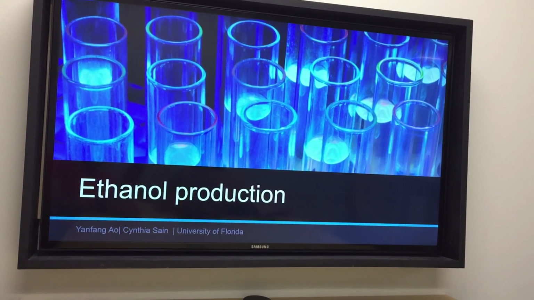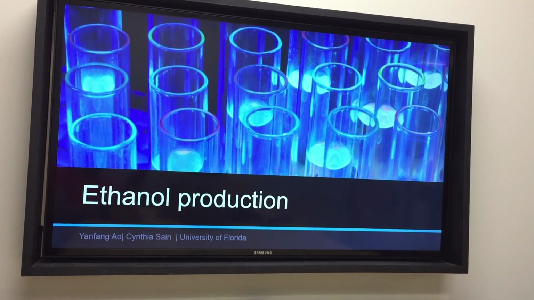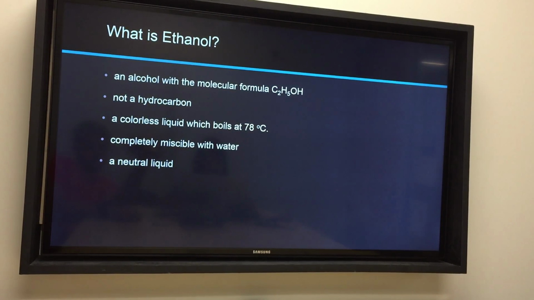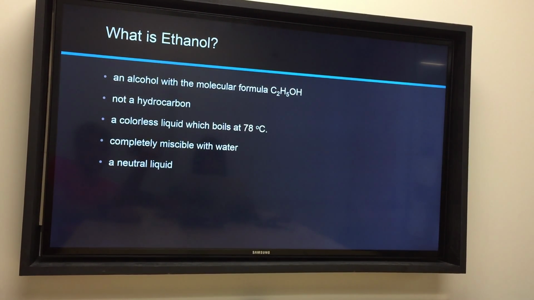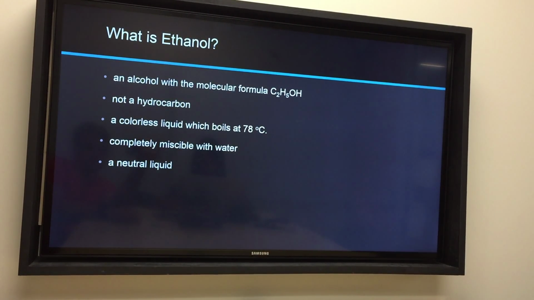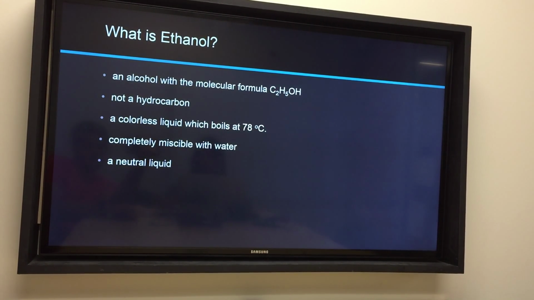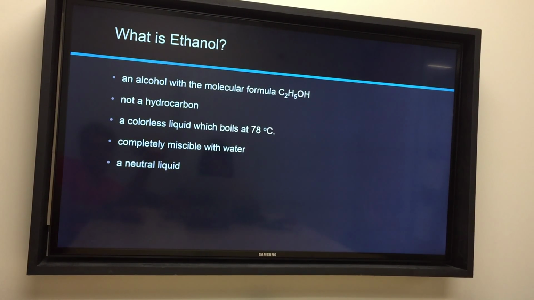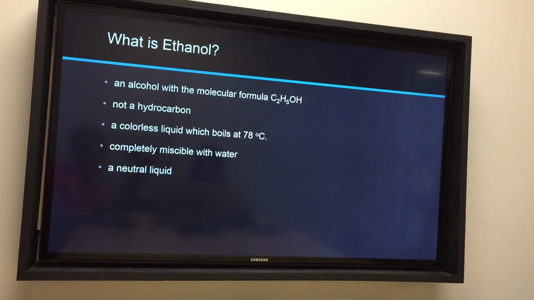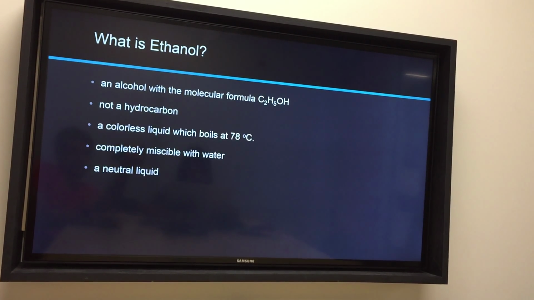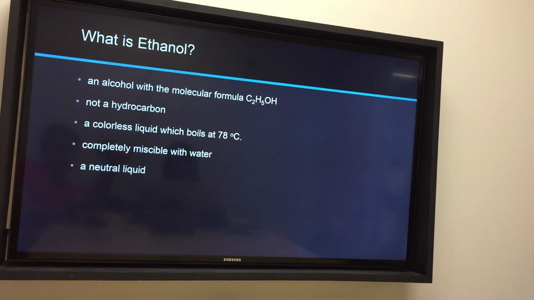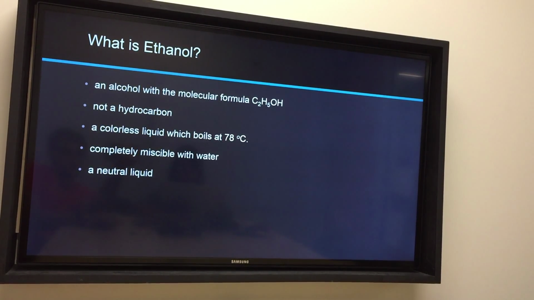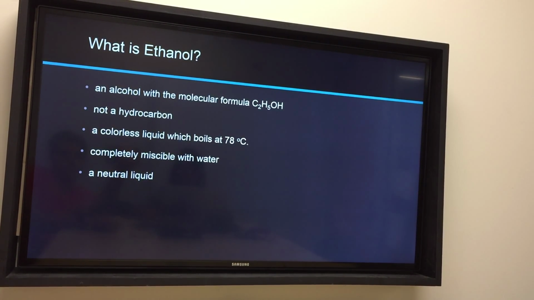I am going to do my presentation on ethanol production. First, what is ethanol? Ethanol is an alcohol with molecular formula C2H5OH. Ethanol is not a hydrocarbon because the molecule contains an oxygen. Ethanol is a colorless liquid which boils at 78 degrees Celsius. Ethanol is completely miscible in water, which means ethanol can dissolve in any quantity of water. Ethanol is also a neutral liquid.